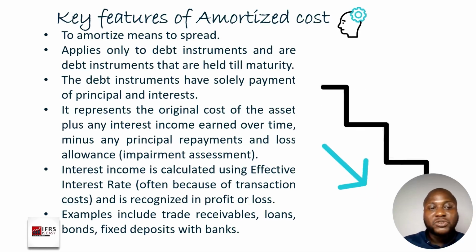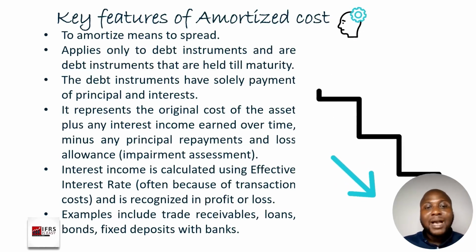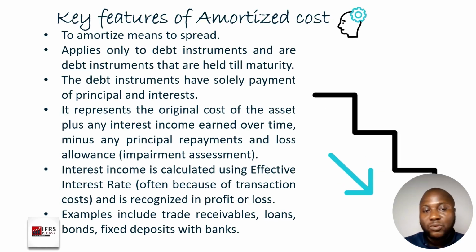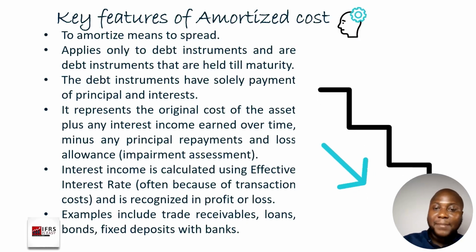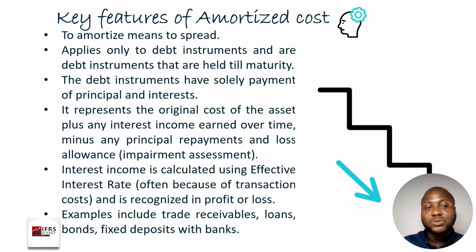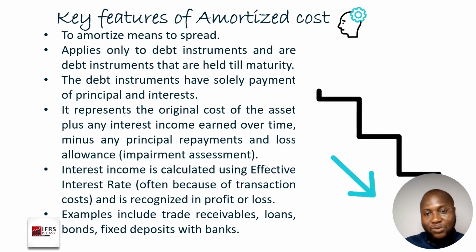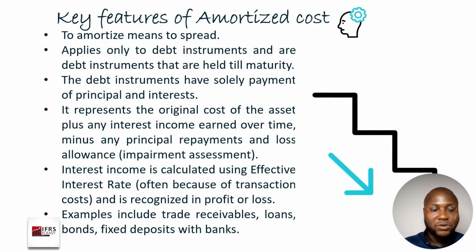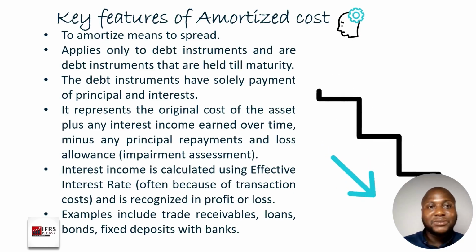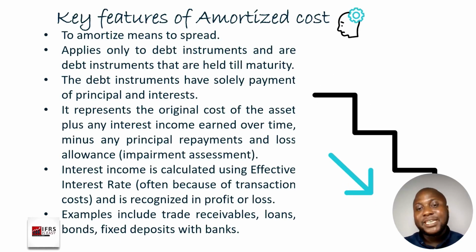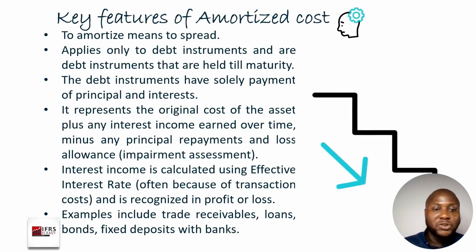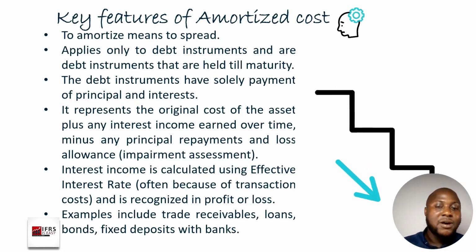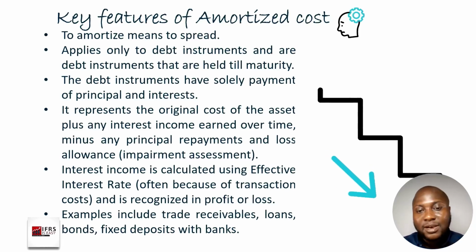Now, the reason for using effective interest rate is because there are some transactions where you do have, for example, where you've given out a loan, but there's a particular transaction cost that you charge the other party that is taking that loan from you. We always factor that in the calculation of our amortized cost. By the time you're taking the advanced class where we delve into classification and measurement, you will see a whole lot of calculations with respect to that, where we'll be drawing up computations for different aspects of amortized cost.